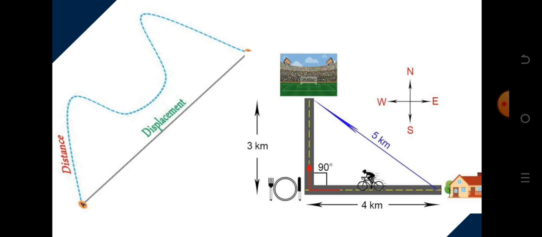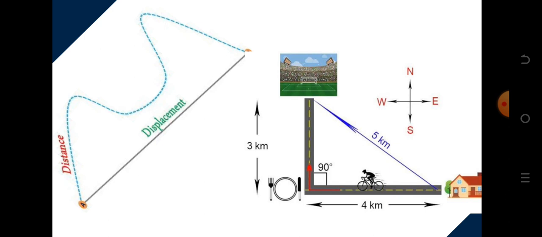Abuja from Lagos. But when we're talking about a plane, if a plane wants to move from Lagos to Abuja, a plane does not need to pass through a particular route. It just has to lift off, use a cardinal point or a compass, locate the point it's going to, and fly in that straight direction. So that is the difference between distance and displacement. Distance is just the measure of separation between two points, while displacement is the distance traveled in the specified direction.